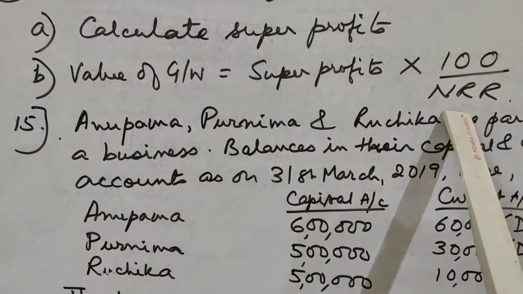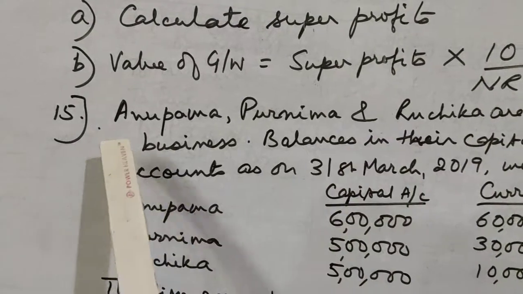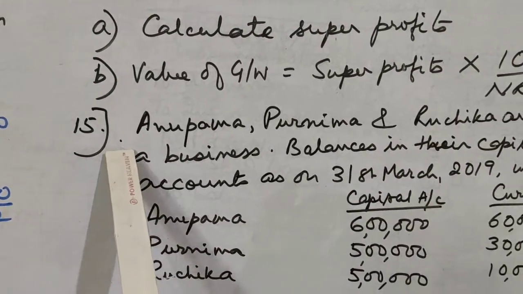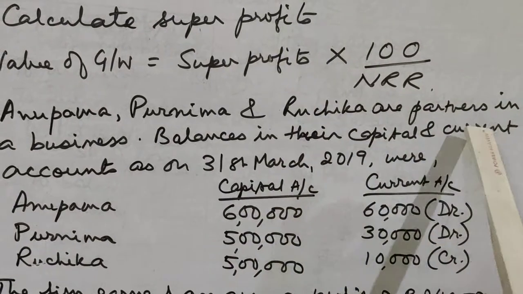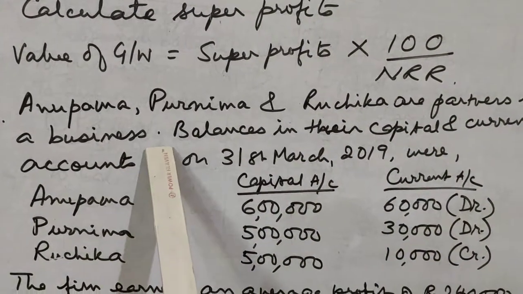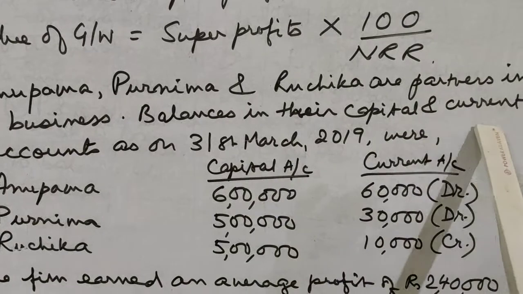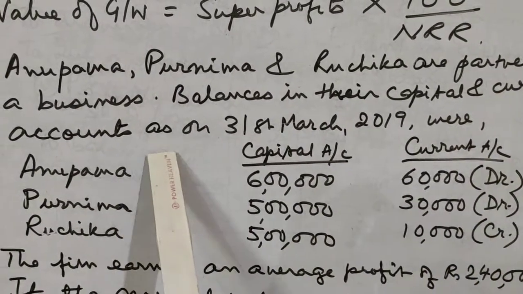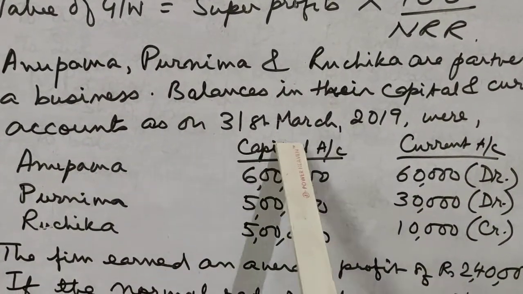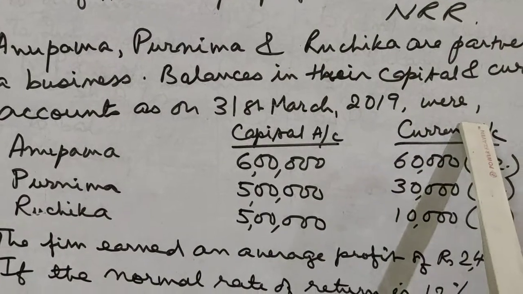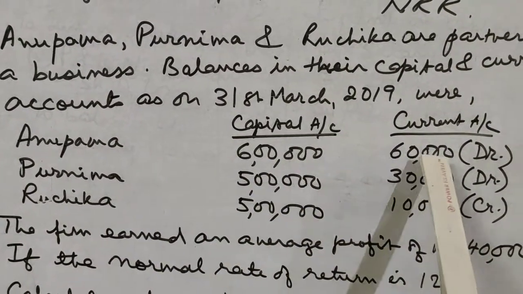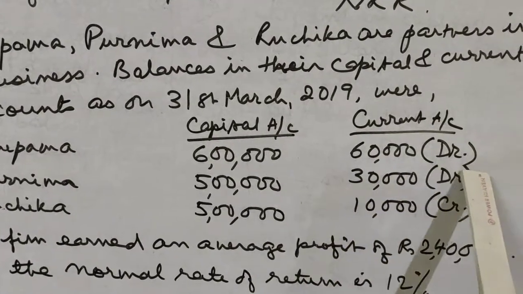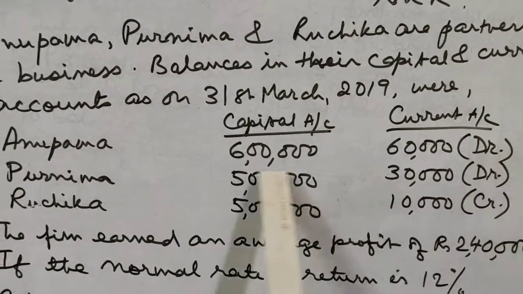Now let us see question number 15 of DK Goel. Anupama, Purnima and Ruchika are partners in a business. Balances in their capital and current accounts as on 31st March 2019 were: Anupama capital account balance 6 lakh, current account balance 60,000, but that is a debit balance.